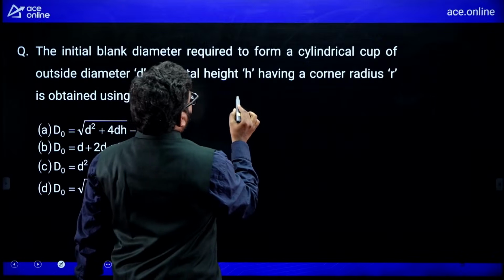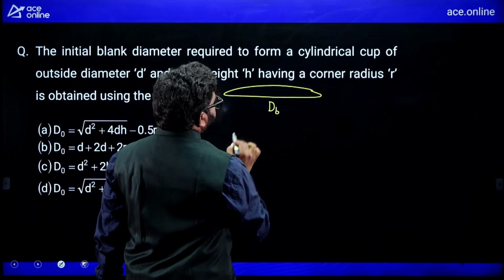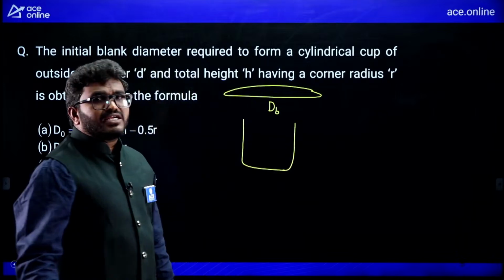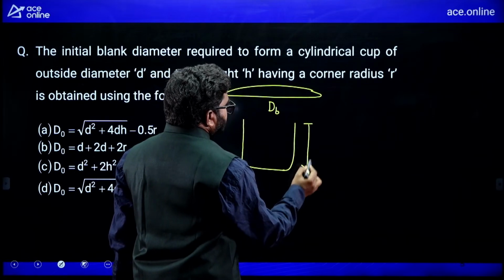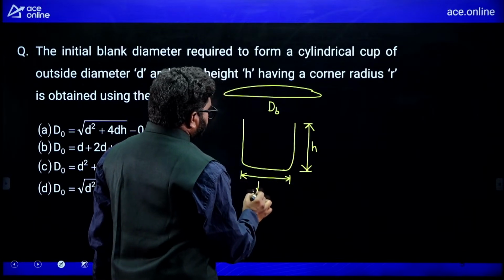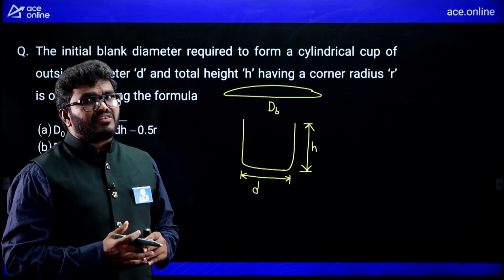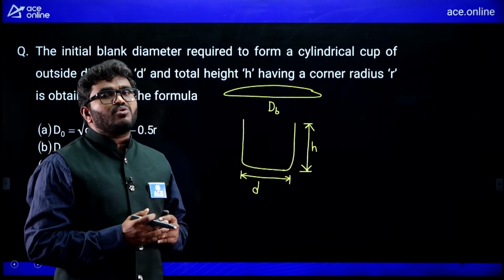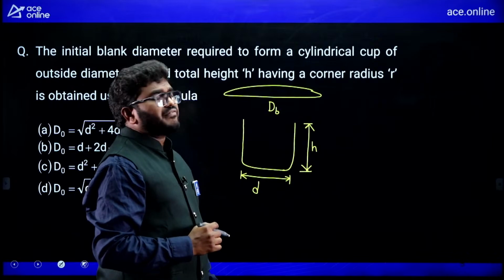See, remember, the circular blank diameter is dB. From this circular blank we are going to make a cup. In the question the data is given: the cup height is h, and the cup outer diameter is d. So I want to calculate what is the initial blank size to make this cup. You can use this principle: one side surface area of the blank is equal to the outside surface area of the cup.